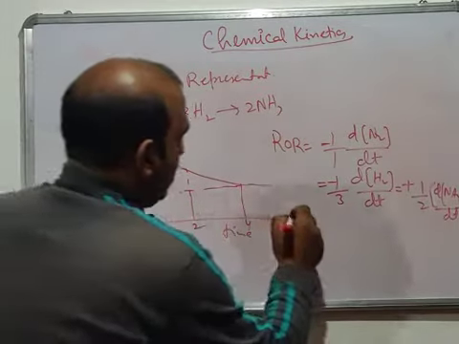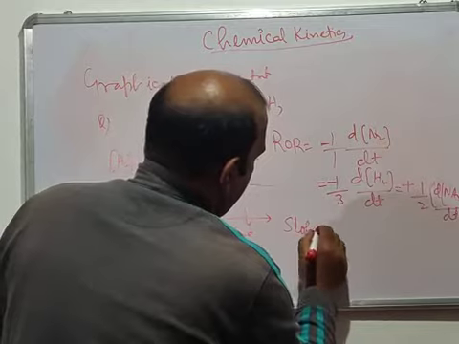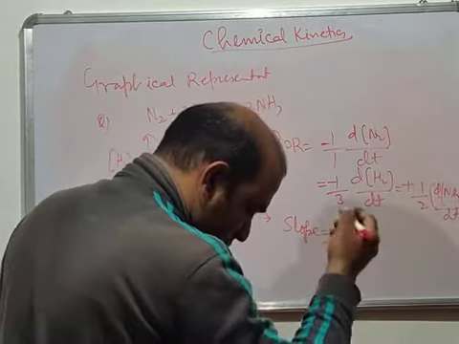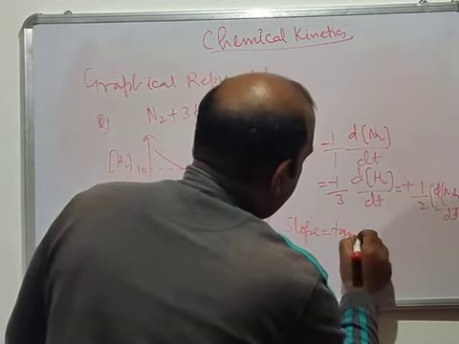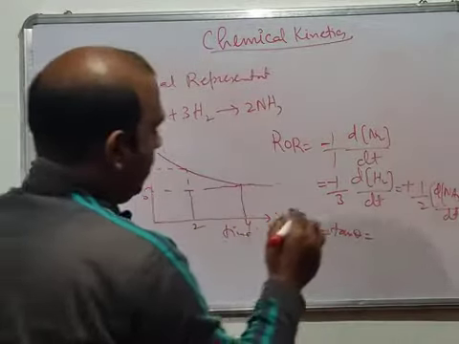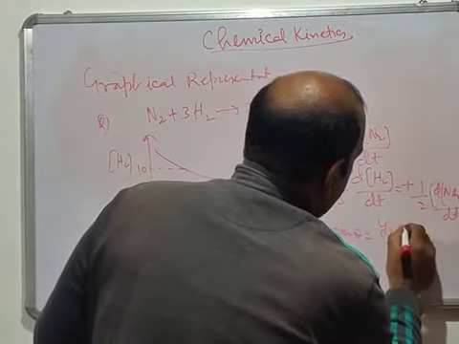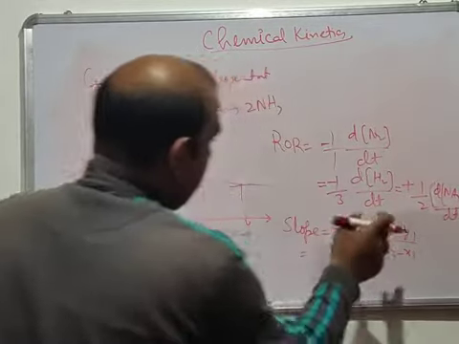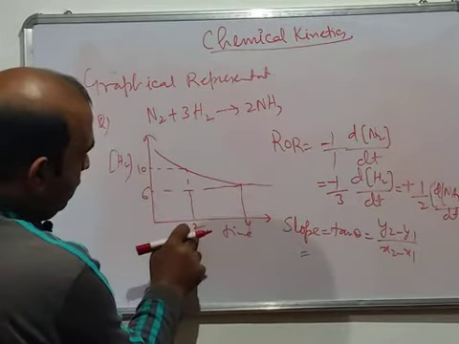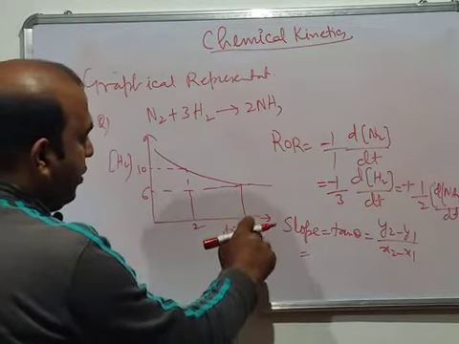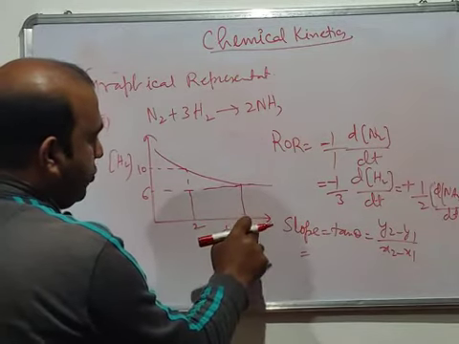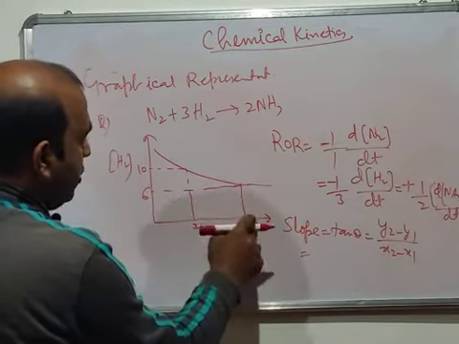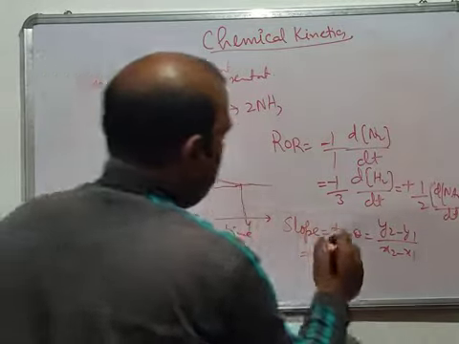Now what we have to find is the slope. You know that slope is equal to tan theta, but we don't have any angle given here. But we also know slope is y2 minus y1 divided by x2 minus x1. Here this is your initial time and this is your final time. Final y2 corresponds to time 4, where the concentration is 6.